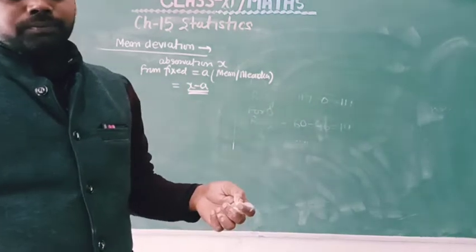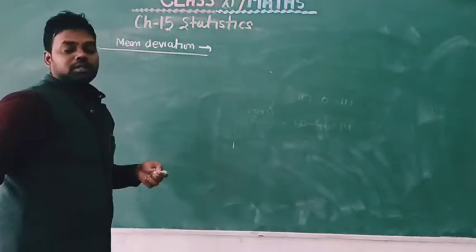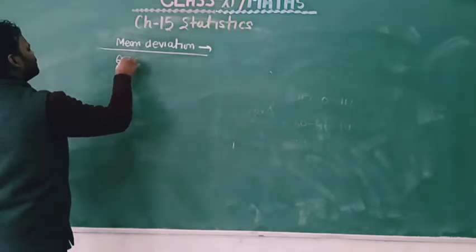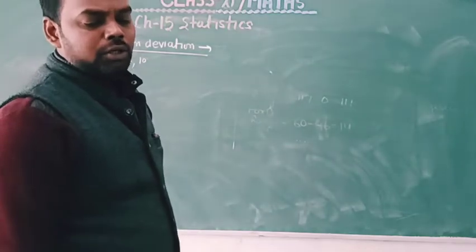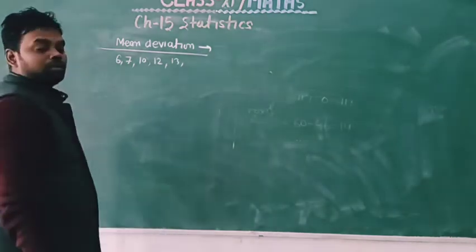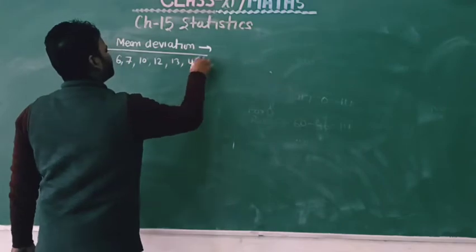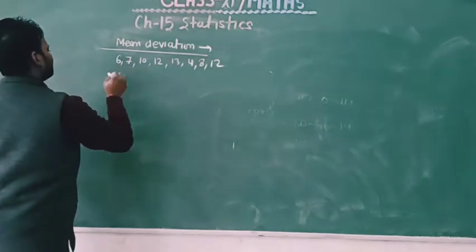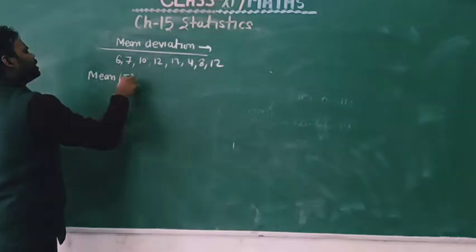Let us consider the observations 6, 7, 10, 12, 13, 4, 8, 12. Then first find the mean, which is the fixed value x bar.